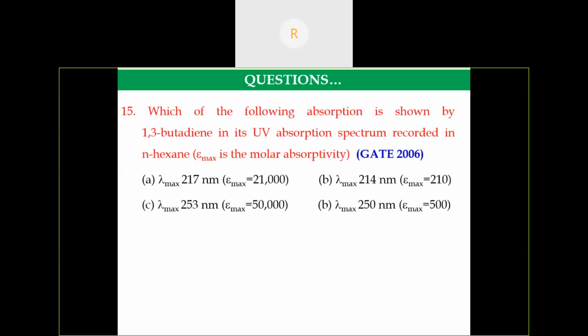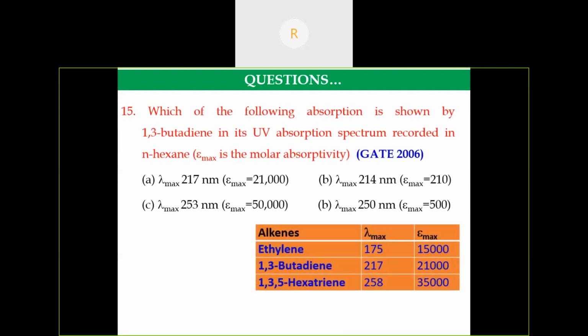Question number 15. Which of the following absorption is shown by 1,3-butadiene in its UV spectrum recorded in n-hexane, a non-polar solvent? We have discussed earlier ethylene, 1,3-butadiene, and 1,3,5-hexatriene. As the conjugation increases, the lambda max value will also increase. For 1,3-butadiene, the value is 270 nanometer. The epsilon max, that is the absorption coefficient, is 21,000. So the correct answer is option A.